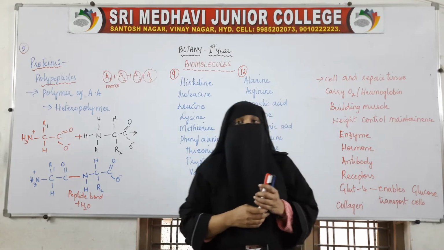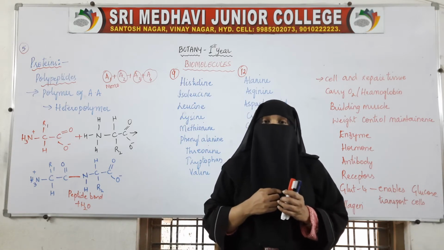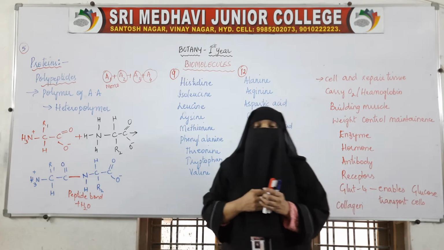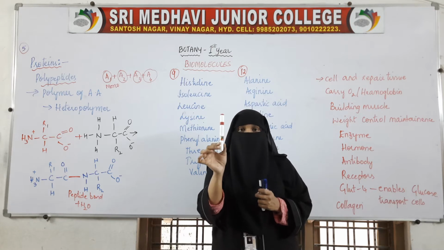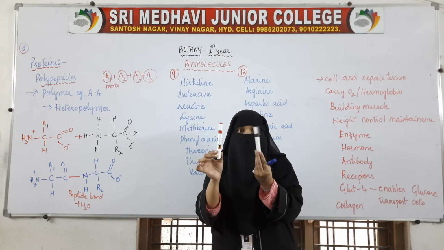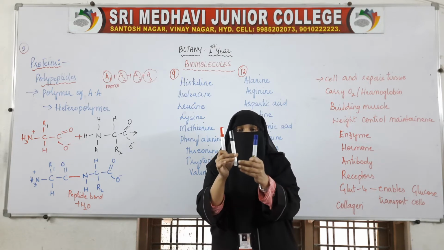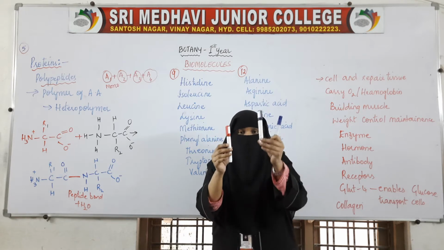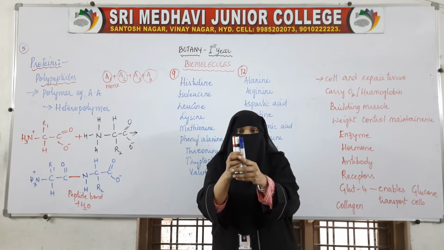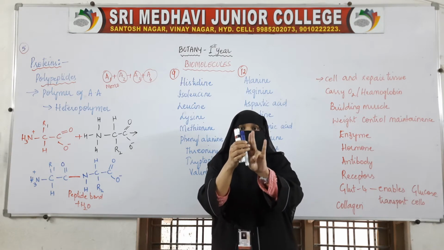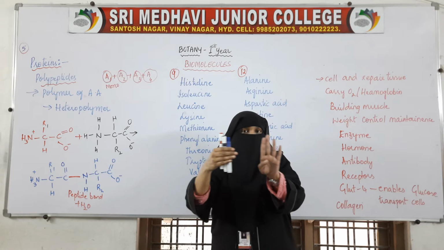So protein is a polymer of amino acids. Suppose this red pen is amino acid 1, this black pen is amino acid 2, and this blue pen is amino acid 3. This is one monomer. So amino acid 1, amino acid 2, amino acid 3, amino acid 4, amino acid 5, amino acid 6, amino acid 7. Like this, a long chain of amino acids is formed.